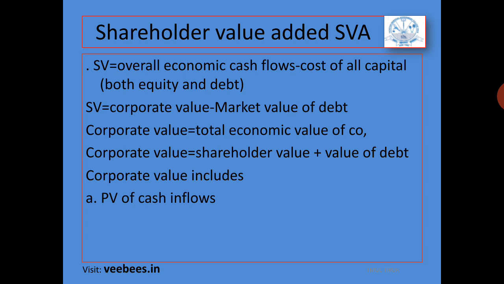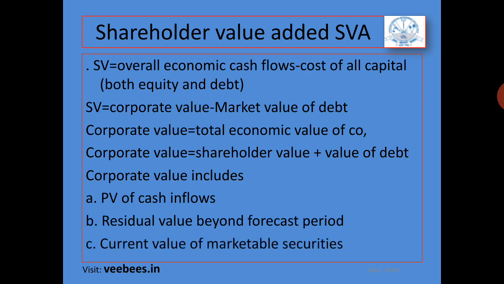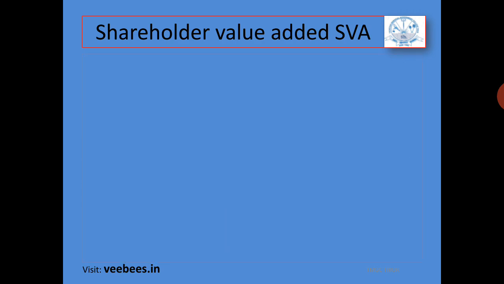Corporate value includes the present value of cash inflows. The total value of the firm includes the present value of cash inflows for each year, the residual value beyond the forecast period, that means the scrap value we will receive at the end of the term of the project, and the current value of marketable securities. All these elements are covered under corporate value. So corporate value is the total economic value of the company. Shareholder value is derived by deducting the value of debt from total corporate value.